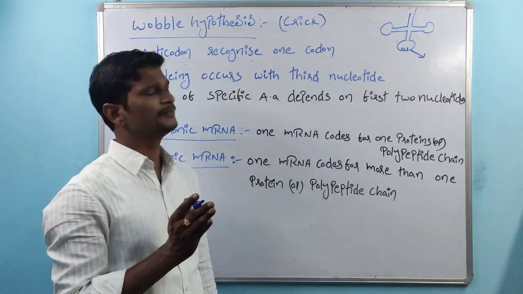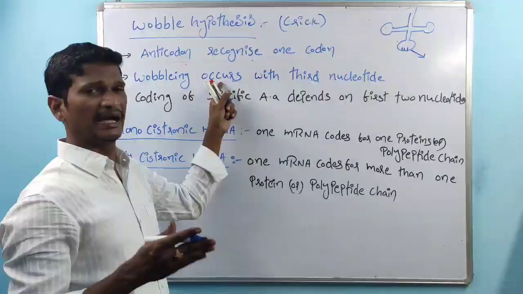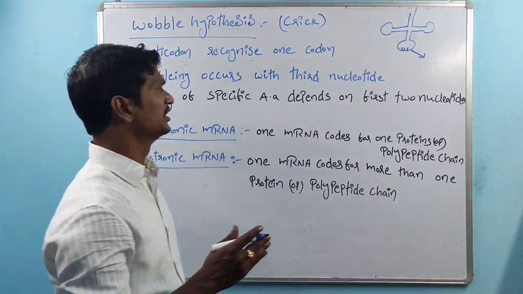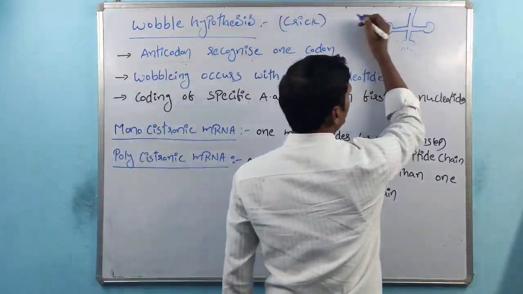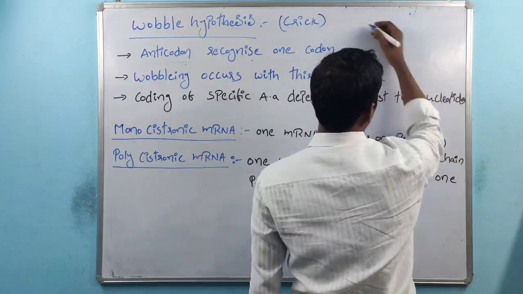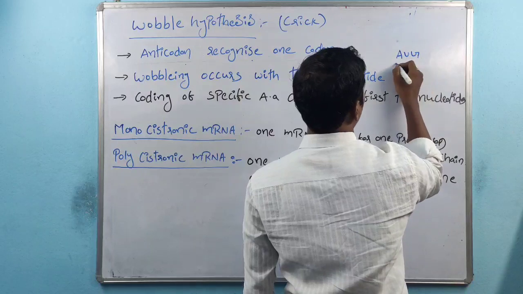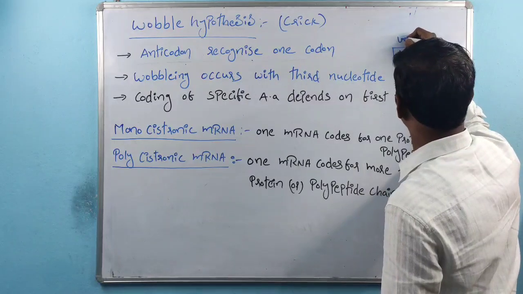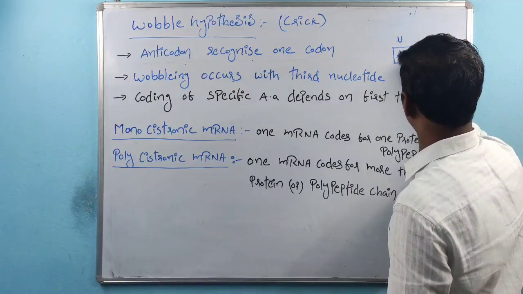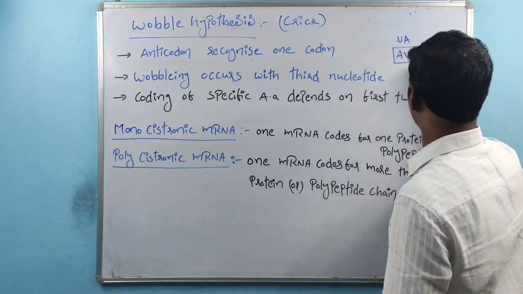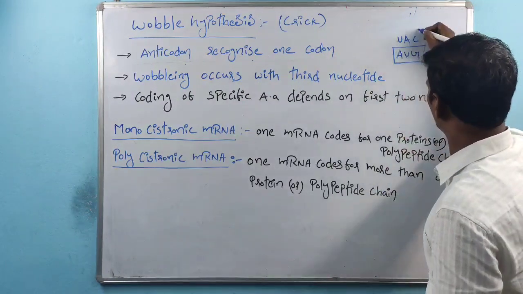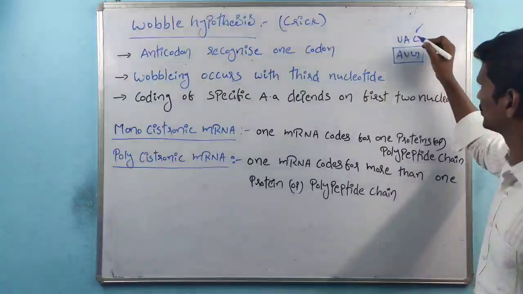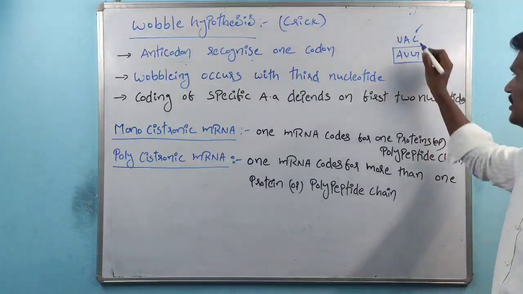Wobble means unsteady movement that occurs with the third nucleotide. See, in the genetic code, 3 nucleotides are present in a codon. Suppose A, U, G. This is one of the codons. See, the anticodon here: this is U, this is U, this is A, this is G, and this is C. So this is the third nucleotide. This is the first nucleotide, this is the second nucleotide.